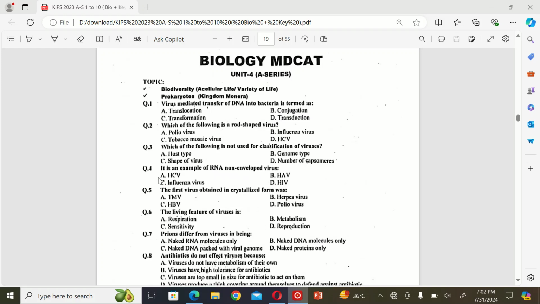The next MCQ is: it is an example of RNA non-enveloped virus. A. HCV, B. HAV, C. Influenza virus, and D. HIV. So the correct option is B. HAV.